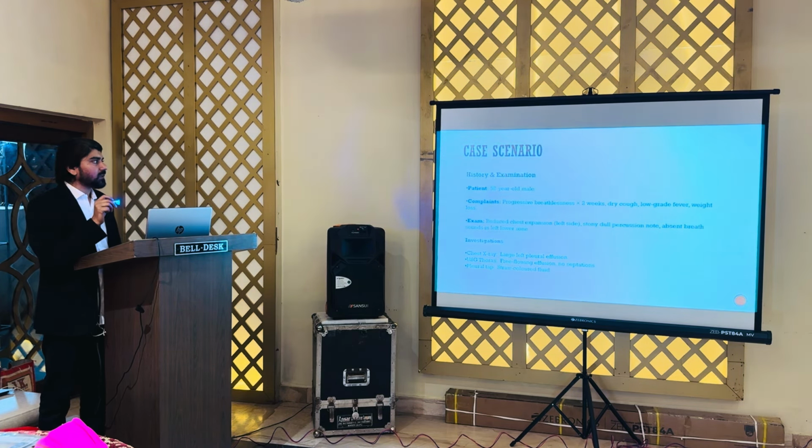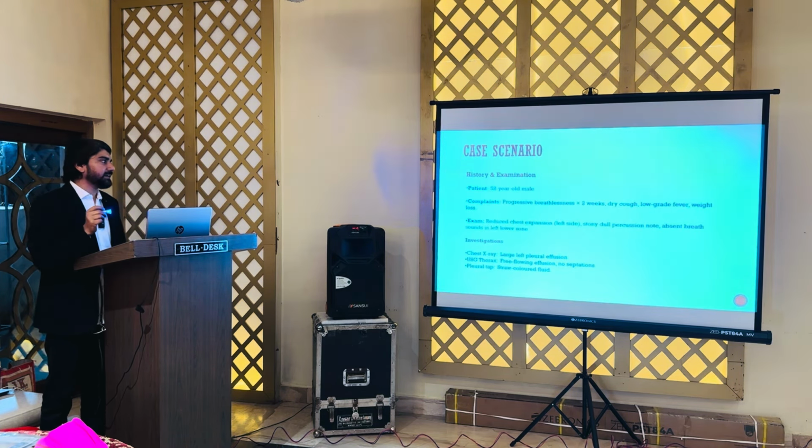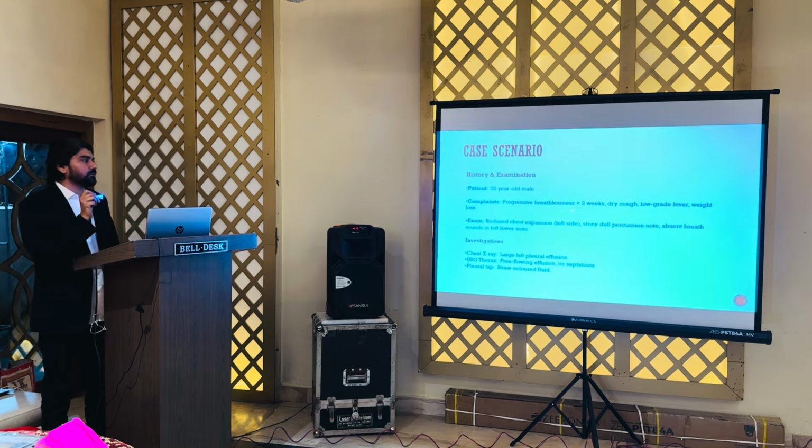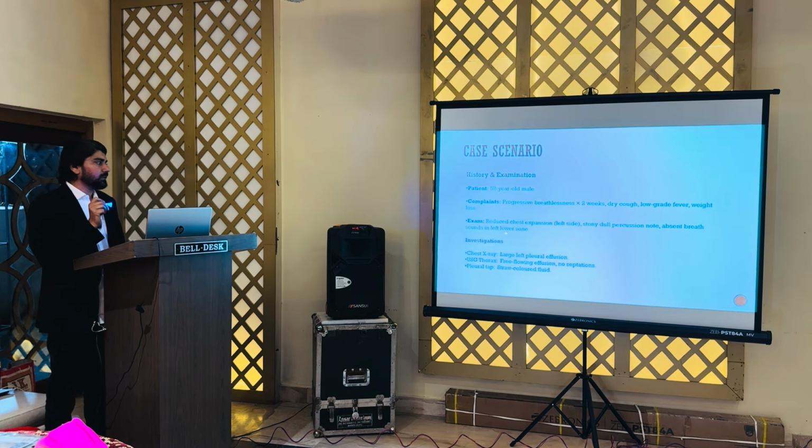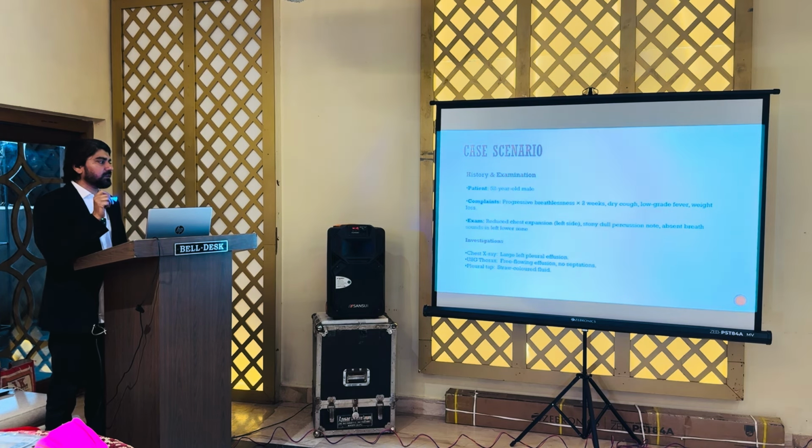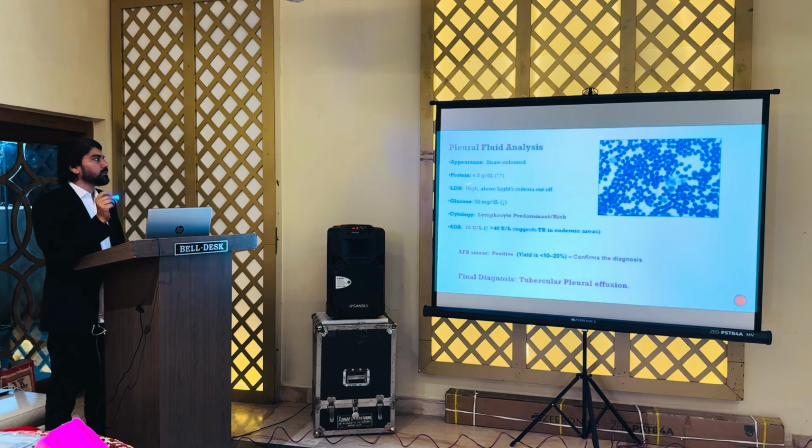Now, again coming to a case scenario: a 52-year-old male with progressive breathlessness for 2 weeks, dry cough, and low grade fever. Chest X-ray showed a large pleural effusion, USG thorax showed free flowing effusion with no septation, and the fluid was straw colored and aspirated. So, appearance was straw color, protein was raised, LDH was also raised, above the Light's criteria, glucose was on the lower side, and cytology showed a lymphocyte-rich effusion.